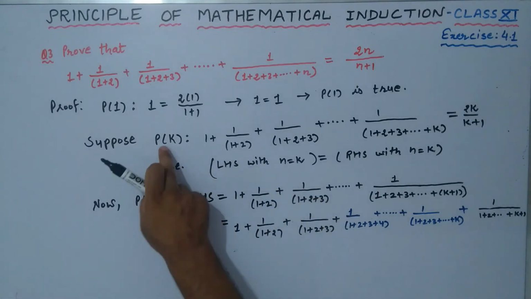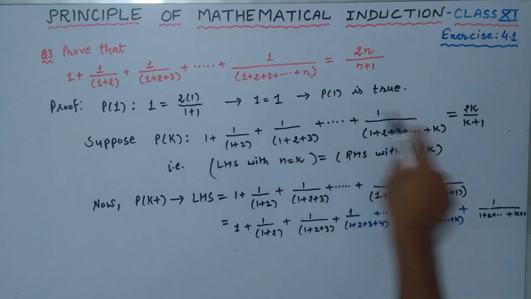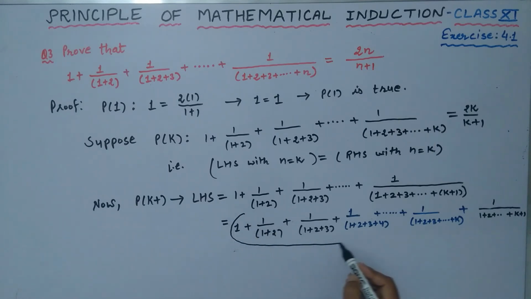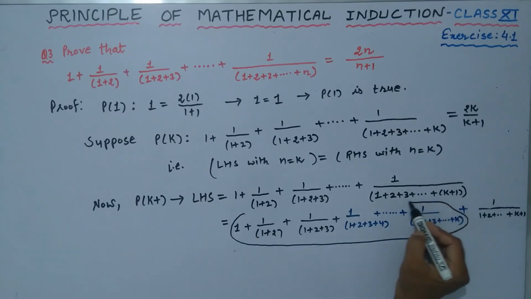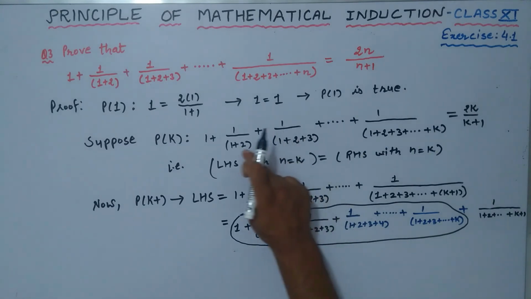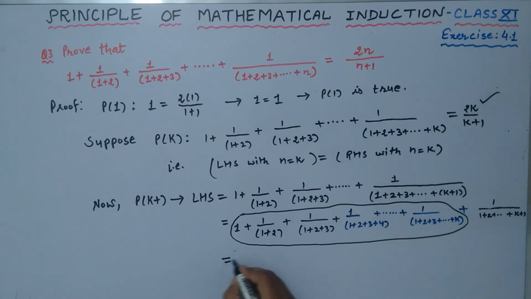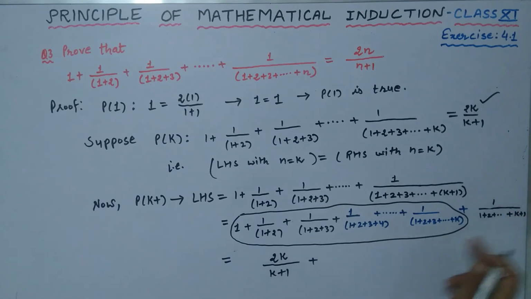Now what we are going to do, we are going to use step 2, the value of the right hand side, because this is the left hand side of P(k). So we are writing here this value, that is, this becomes 2k divided by k plus 1 plus what is left now, 1 upon 1 plus 2 plus 3 plus so on, last term is k plus 1.